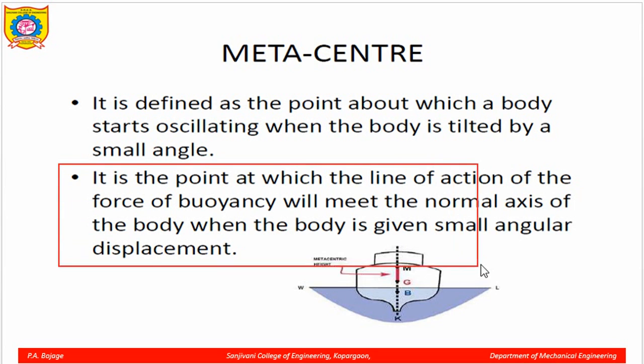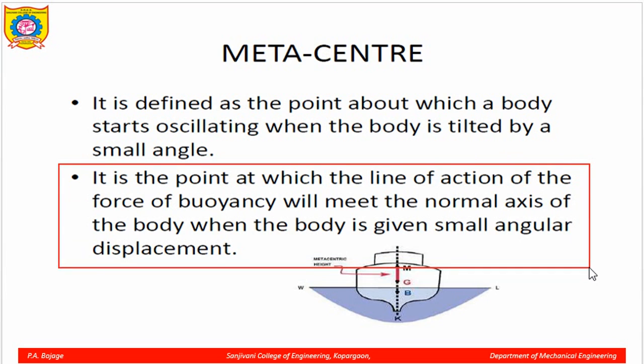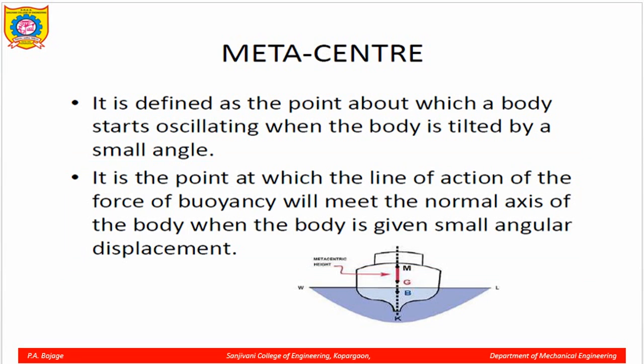So the point at which the line of action of the force of buoyancy will meet the normal axis of the body when the body is given a small angular displacement. That point of action, or the point about which the body starts to oscillate, is called the metacenter.